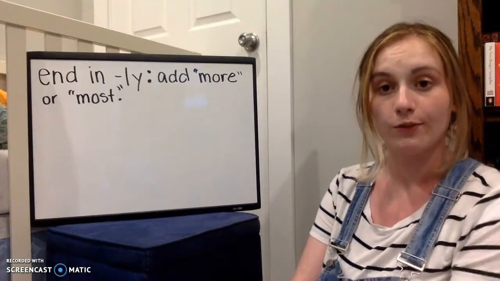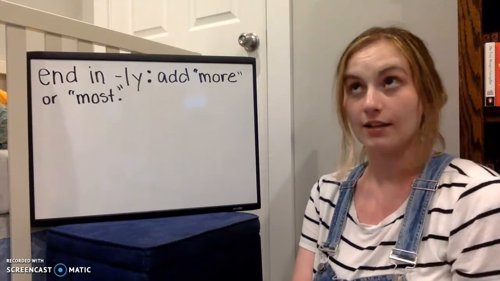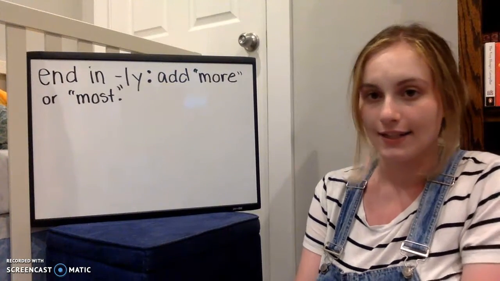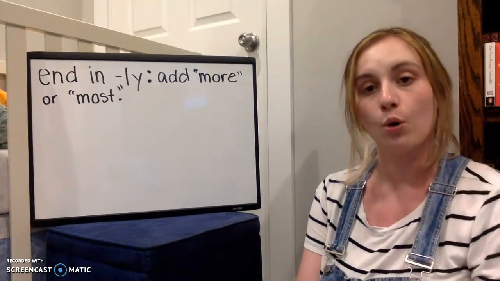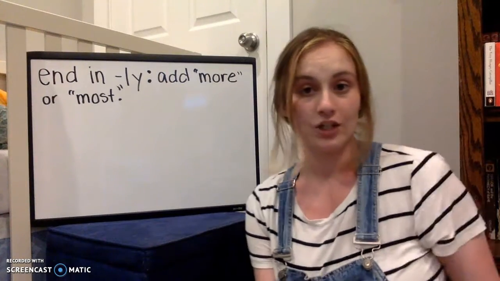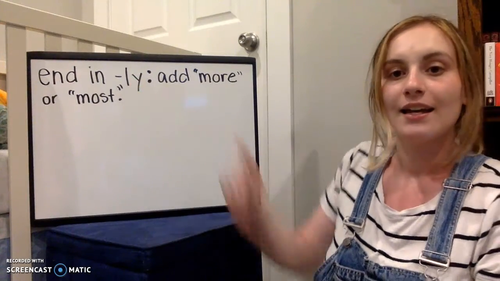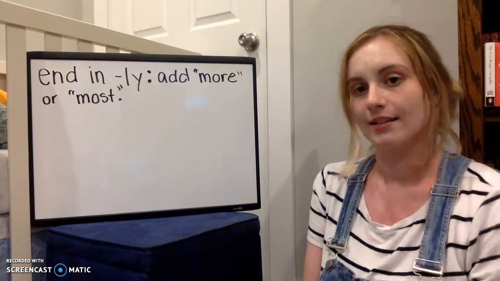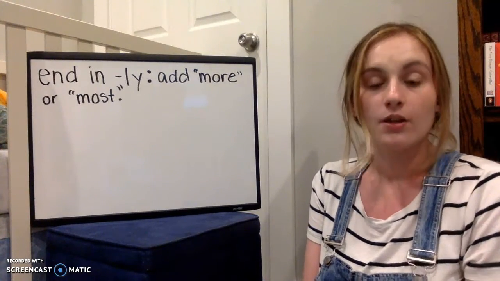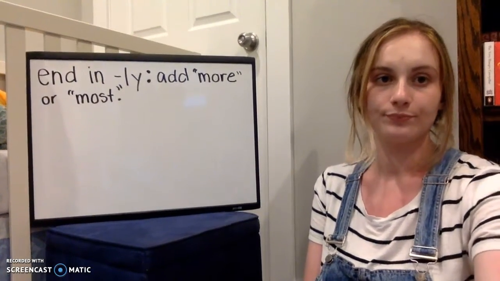The last rule for adverbs that compare. If it ends in the suffix ly, you're not going to add er or est after that. You're just going to add more or most before the word. For example, when we were doing patiently, the adverb patiently, that ends in the suffix ly. It sounds ridiculous to say patientlier or patientliest. We don't talk like that. So if it ends in ly, add more or most to the beginning.